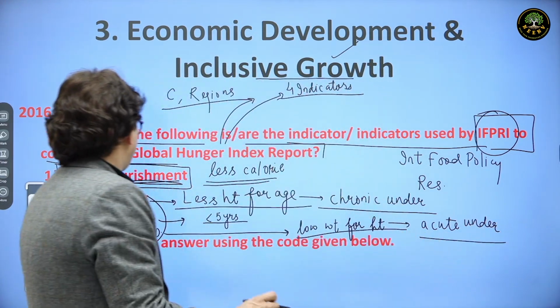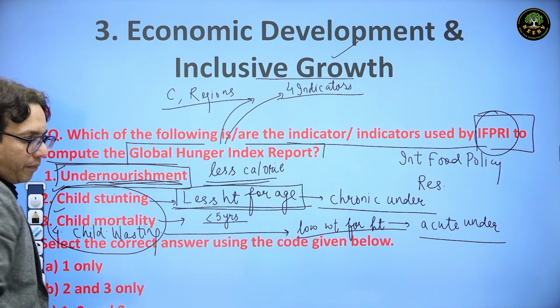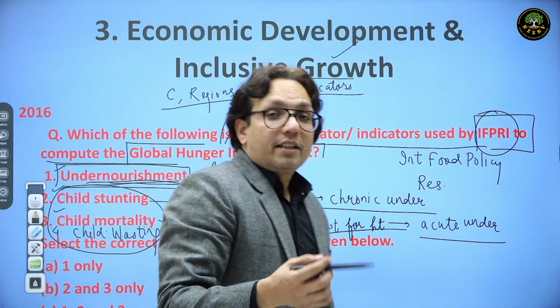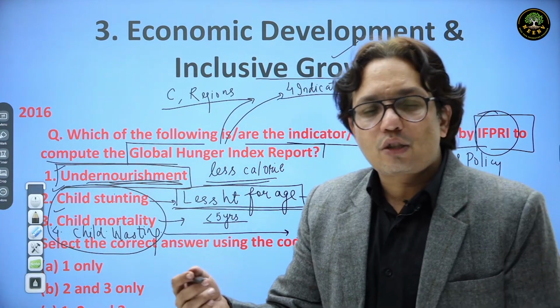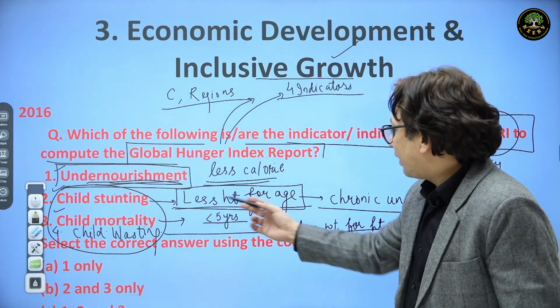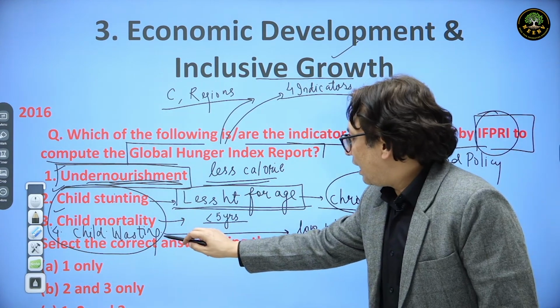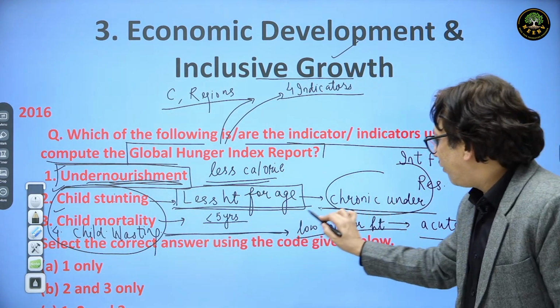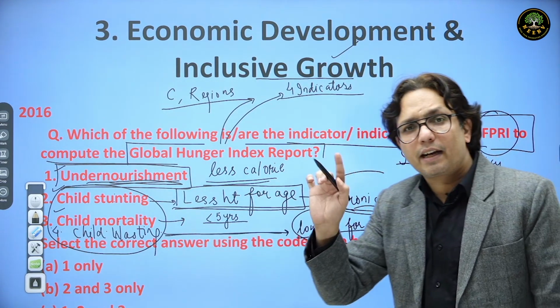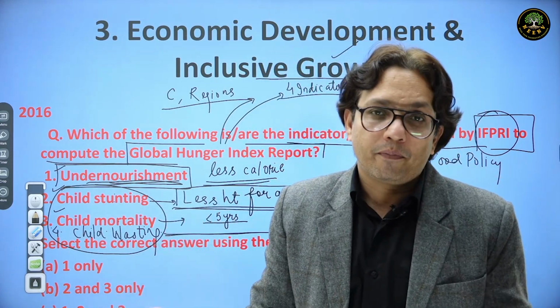Alright. So child stunting is less height for age. You may consider those kids who always stand in the front in the assembly in the school. Less height for age, chronic undernutrition. Child wasting is low weight for height. A very thin guy, very slim guy. How do you remember it?